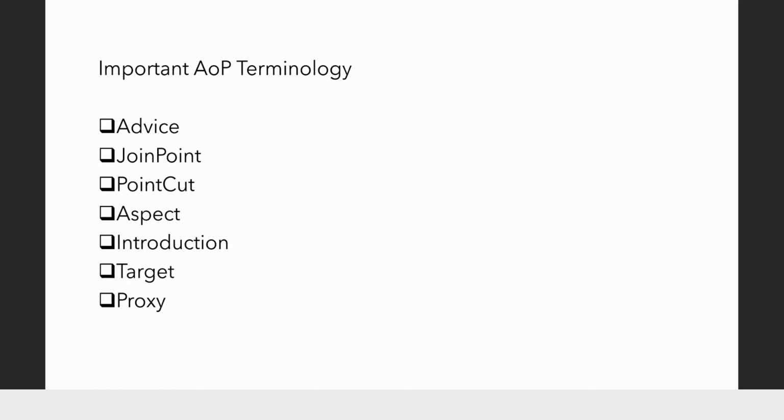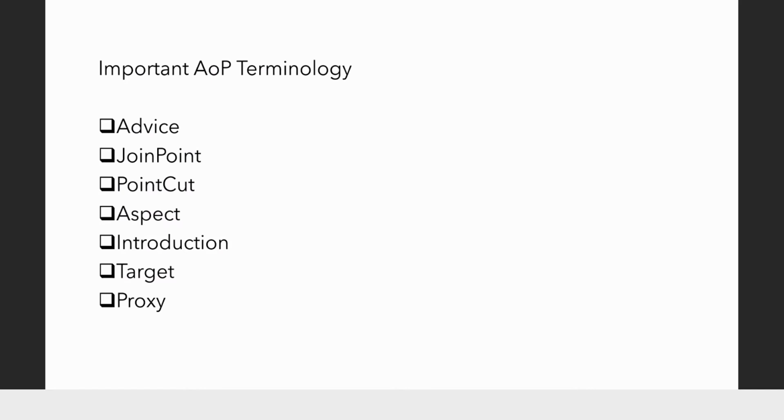Say for example, if I am calling for the employee class with enhanced state and behavior, we know that we haven't changed the employee class. What we have done is created a proxy of the employee class, added these extra features, extra state and behavior to this proxy object, and we are handing over this proxy employee object just like it is an employee object. This is how introduction and proxy work on the target object. The target object is nothing but the object which is being introduced as a proxy object.